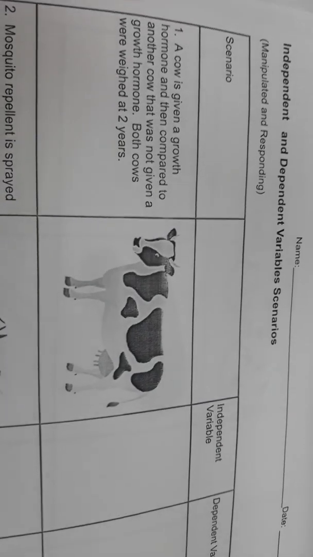So what they're trying to figure out is whether or not the growth hormone helps them grow, right? If you think about it, we've got the 2 different variables, the 2 different things they're trying to figure out: whether or not they got a growth hormone, and what they weighed, okay? So now we have to fill out the independent variable and the dependent variable. I'll probably underline the different variables on your papers so you can figure out which one's which. Although you could probably do it yourself, just to make it easier for you, I'll underline them.